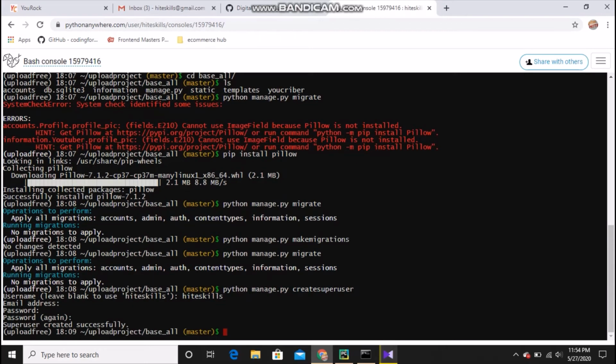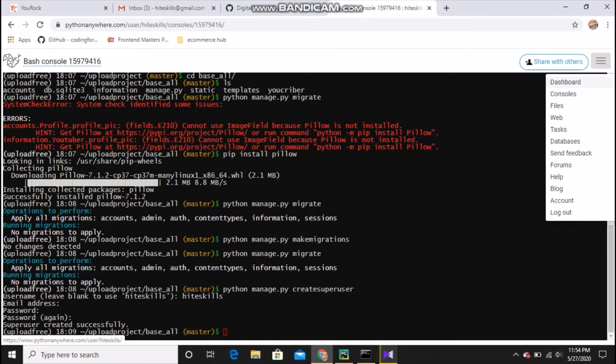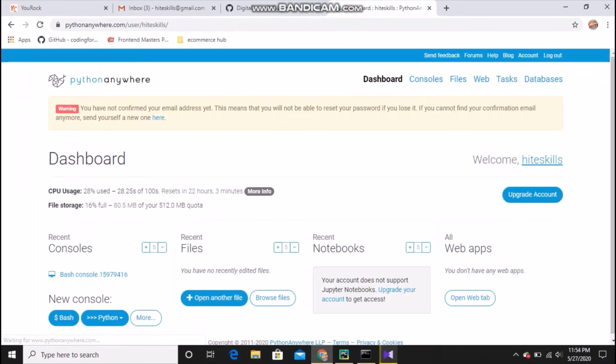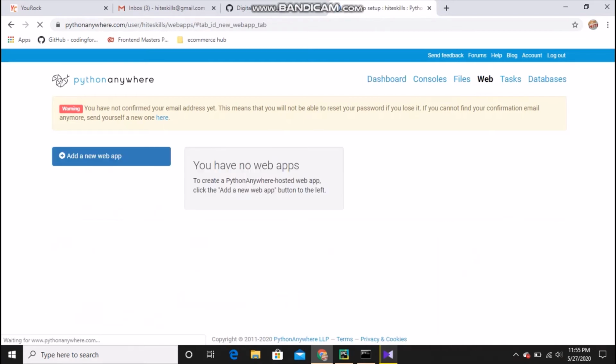And there you go, successfully created. Next thing, we will go to the web and do some stuff. Okay, now you can click there and go to dashboard, and if you go to the web, now you can create your new app here, right?